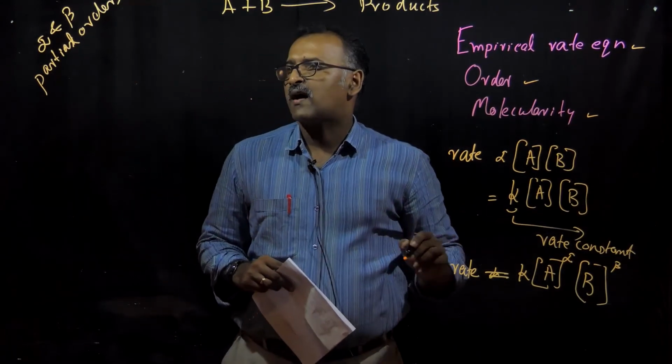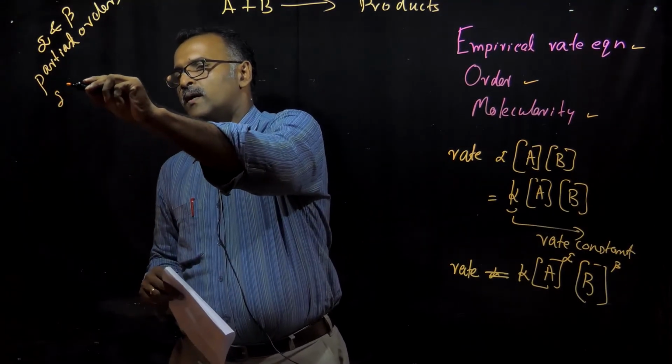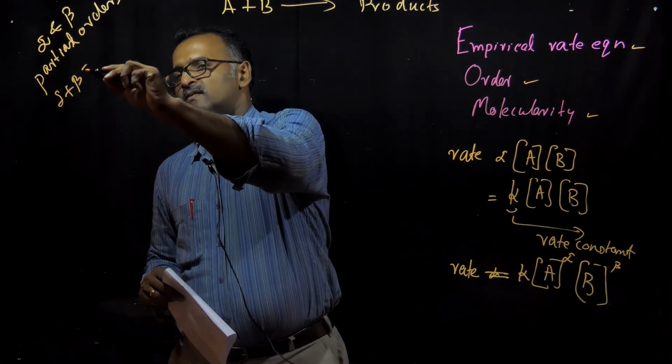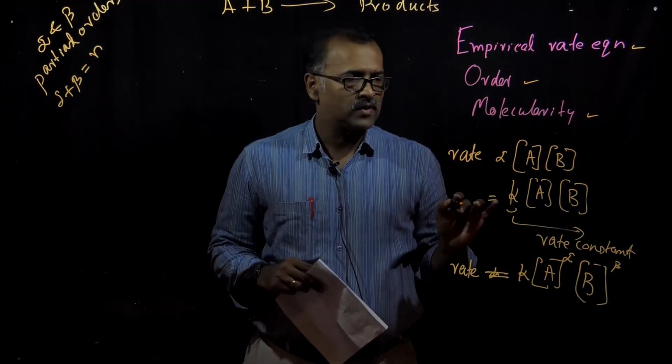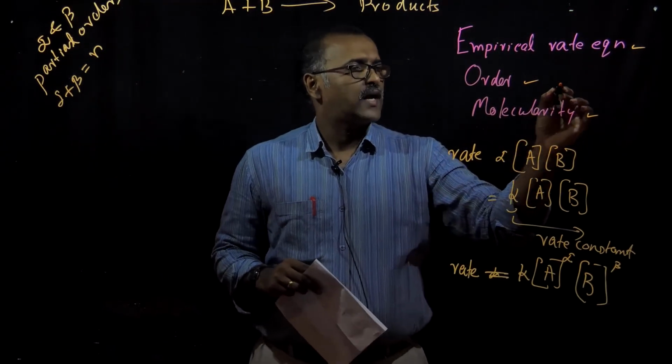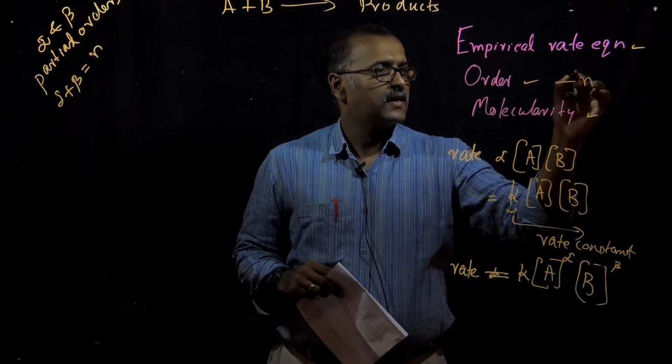And the sum of alpha and beta, alpha plus beta, is equal to n, which is called the order of the reaction. So order of the reaction can be denoted as n.